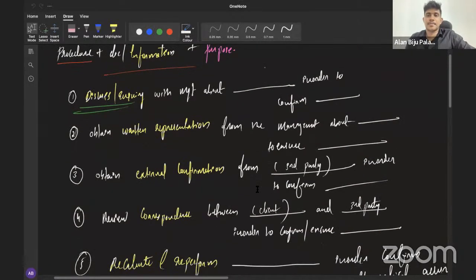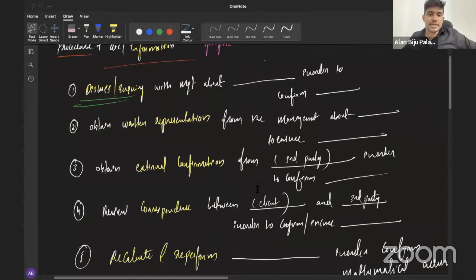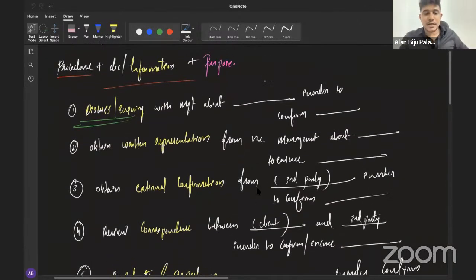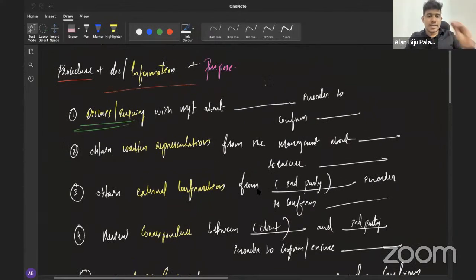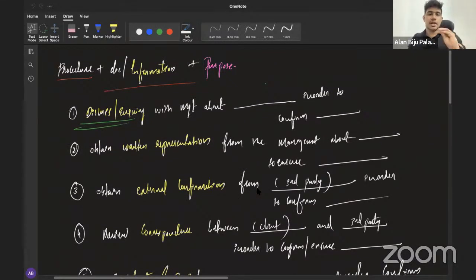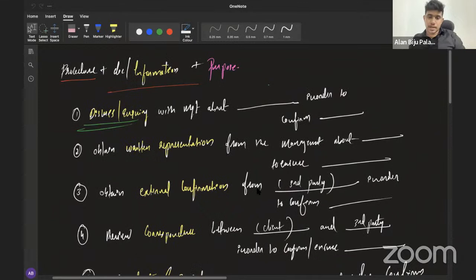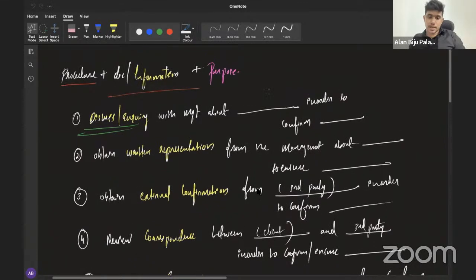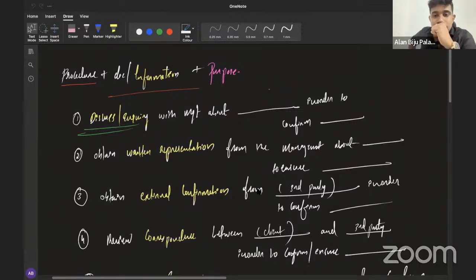Yes, sir. Okay. Then whenever you get a scenario, you need to consider whether there is any external confirmation that you can obtain in that case. We have studied that external confirmation is the direct written response which an auditor obtains from a third party. So who will be the third party here? To whom can we ask whether there will be a probable future cash outflow for the company? Redundant employees, sir. Can we find out the amount by asking the redundant employees? When a legal issue like this arises, whom would you ask?